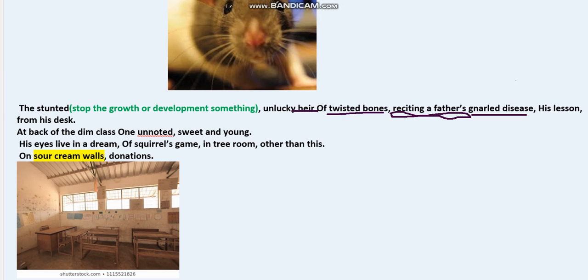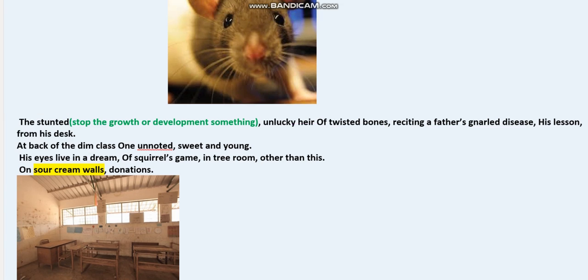Now the poet has moved to another boy who's sitting at the back. So at the back of the dim class, oh, he's a backbencher, isn't he? At the back of dim class, one unnoted, sweet and young. His eyes live in a dream of squirrel's game in tree room other than this.